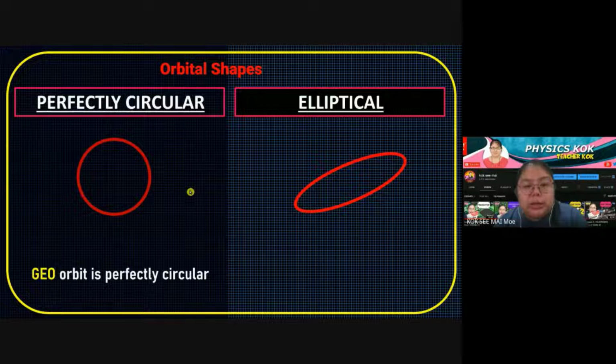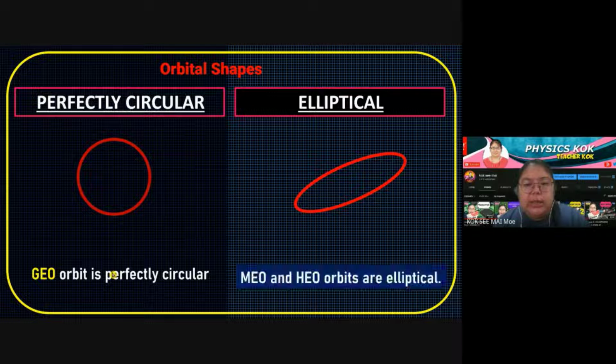Okay, GEO. Remember the GEO? Just now I told you it's the equatorial one, the geostationary. That one is perfectly circular. For the ellipse, we have 2: MEO, the medium one, the blue color just now, and also the high Earth orbit, the highest one.